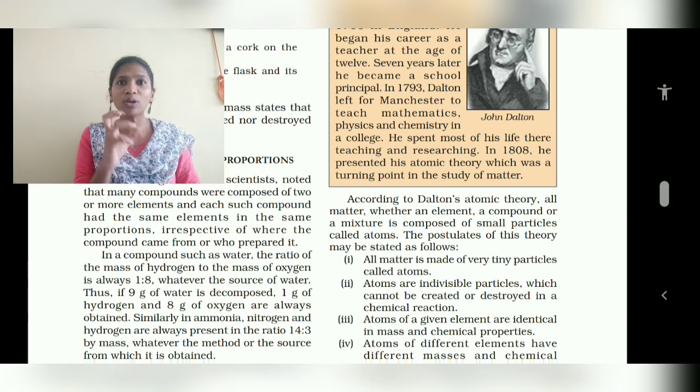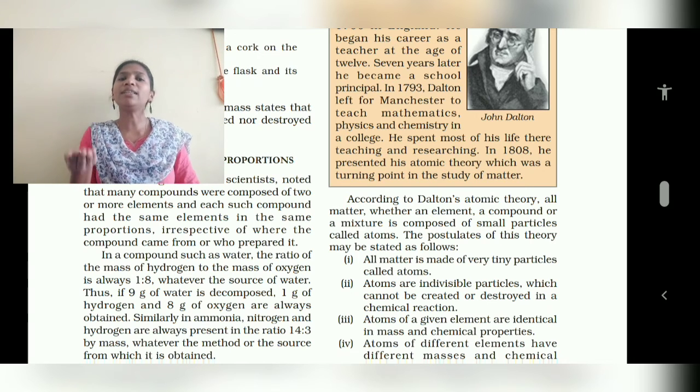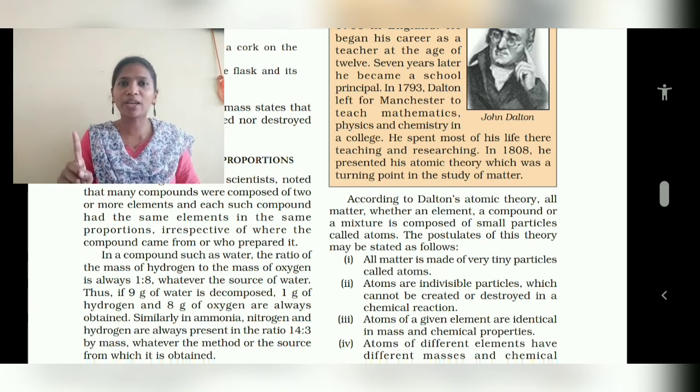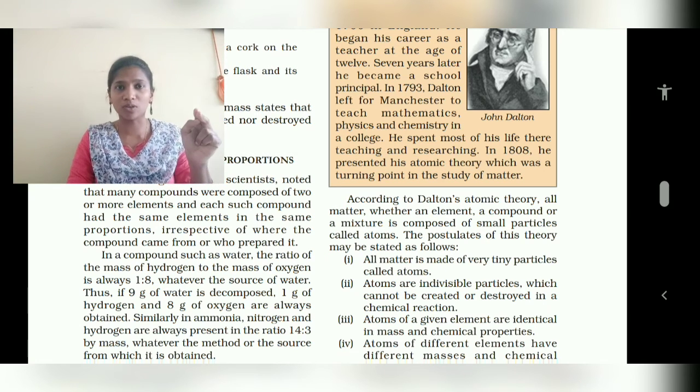I told the water formula is H2O. But if we take 9 grams of water, in that we will get 1 gram of hydrogen and 8 grams of oxygen. Grams, I am telling about weight. I told first about molecules. Keep in your mind, molecule is different, weight is different.